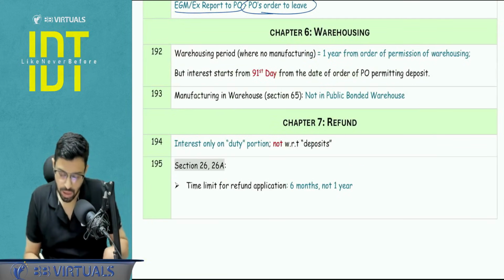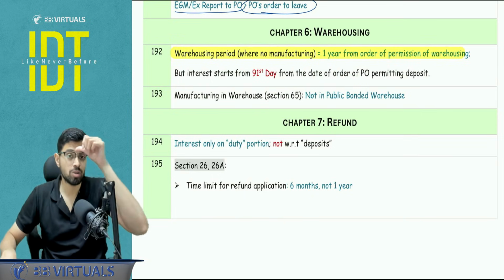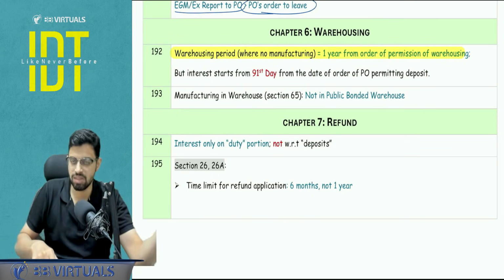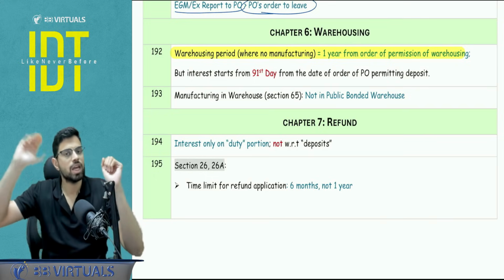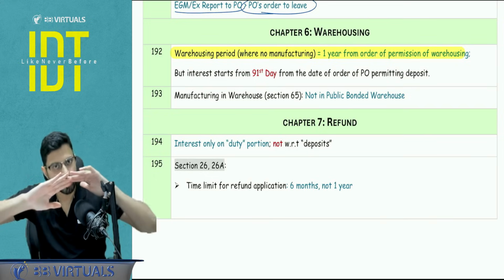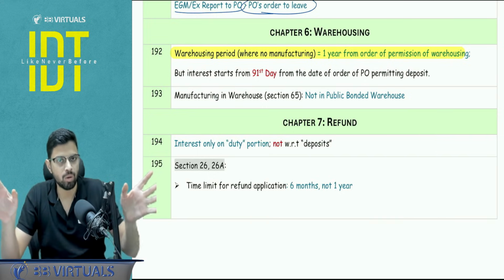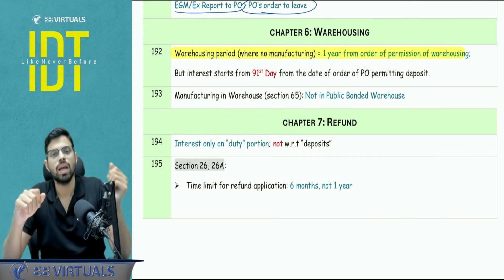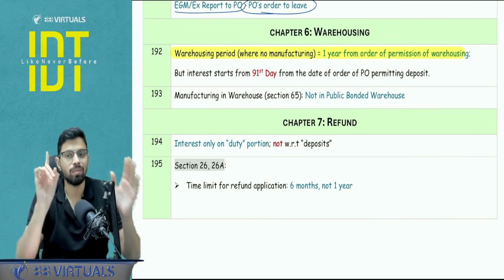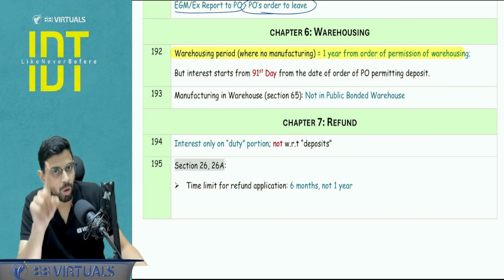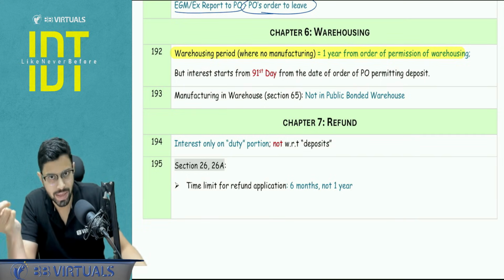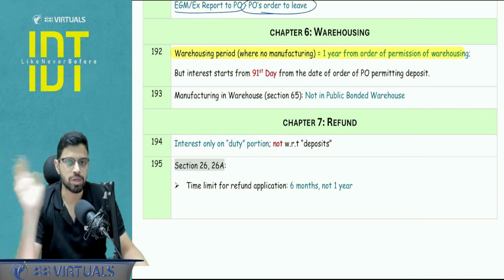Next, chapter 6, warehousing. Warehousing period. Now obviously there is a bifurcation: where the manufacturing is allowed, section 65, or where the manufacturing is not allowed. If the manufacturing is allowed, essentially there is no time period. In case of capital goods, you can keep it till ex-bonding. In case of raw material, you can keep it till ex-bonding or consumption. But where the warehousing is not permitted, the time limit is 1 year. 1 year from the order permitting the goods into the warehouse, that is the section 60 order. And obviously you can get an extension 1 year at a time by the commissioner.